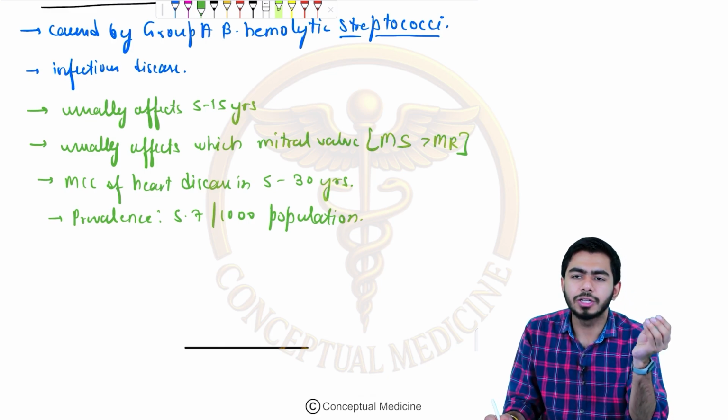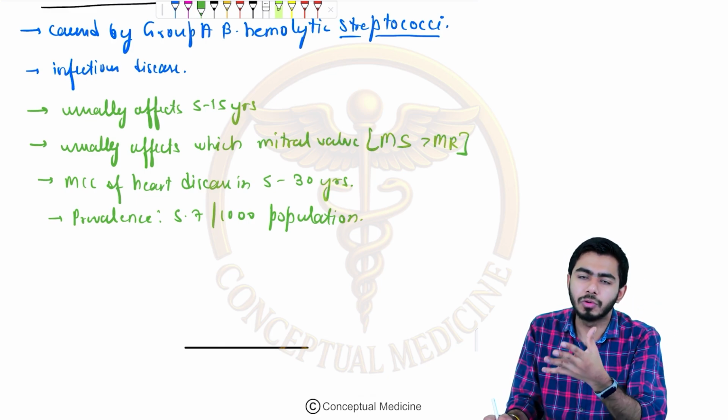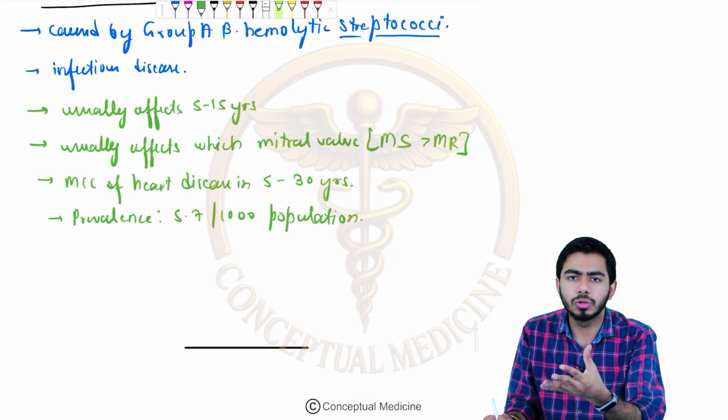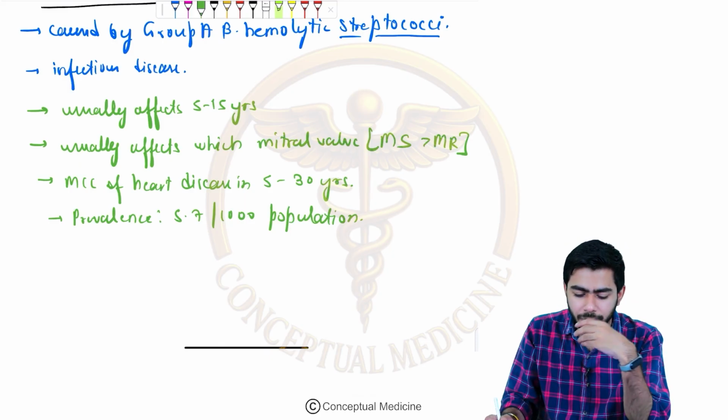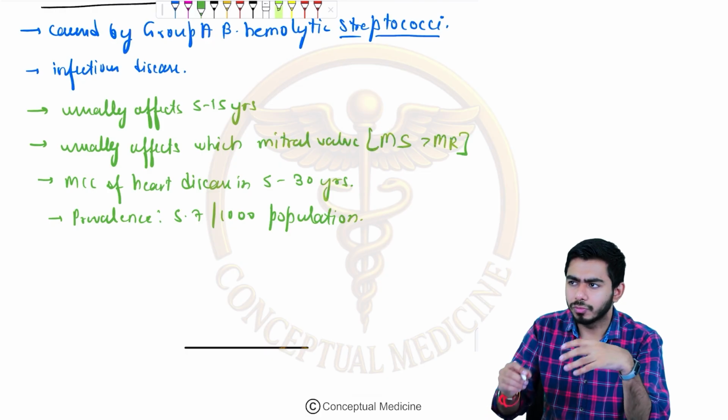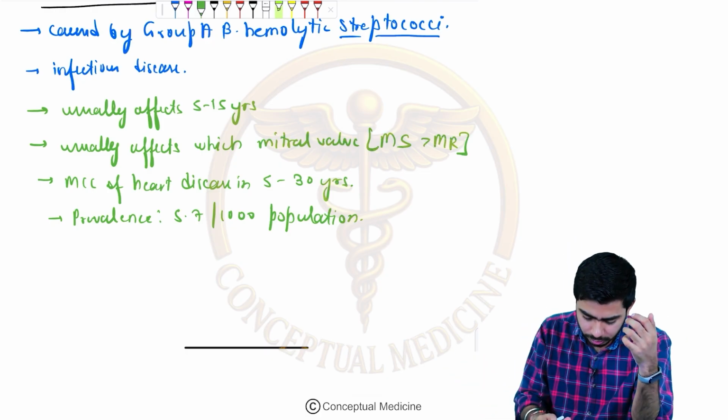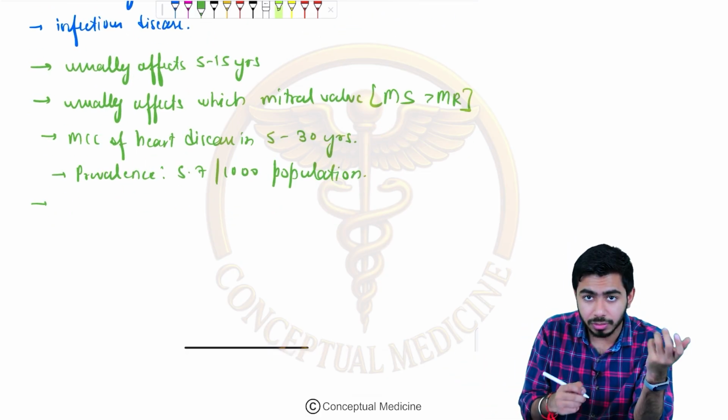And usually it affects poverty-ridden areas, the low socioeconomic areas, or areas where there is a lot of overcrowding. Those kinds of areas are hit by rheumatic heart disease.